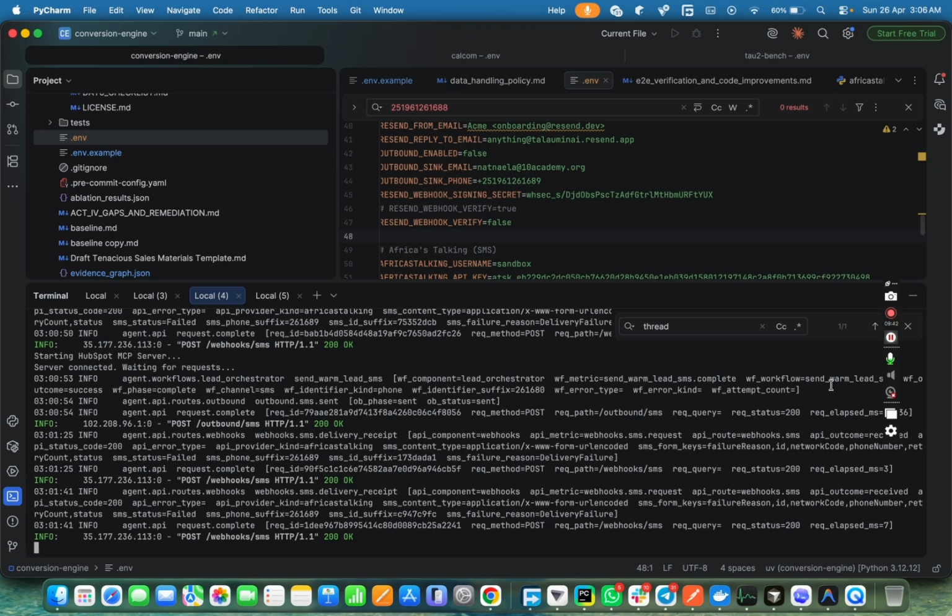To recap, we wanted synthetic prospects moved end to end: outbound email, reply, qualification artifacts. We also saw the SMS route and the booking.